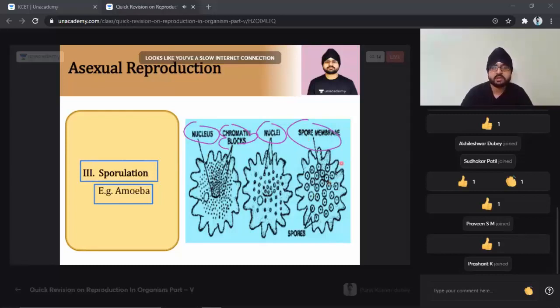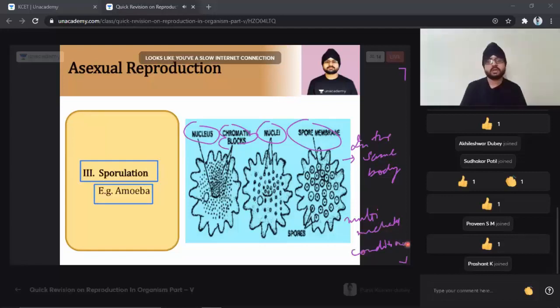So in the same body we have the multinucleated condition. We have the multinucleated condition in the same body or organism, students. Have you all understood? Till here, I guess, it is understood to every one of you.